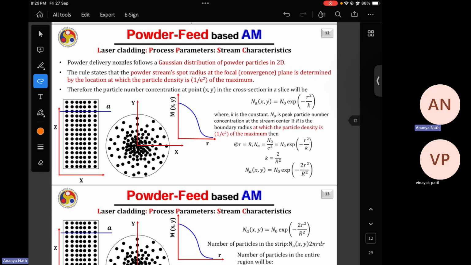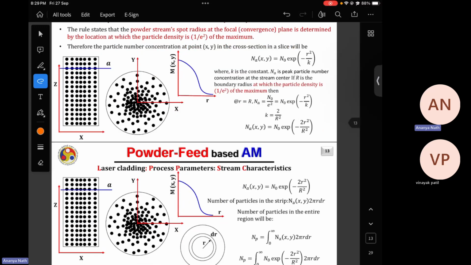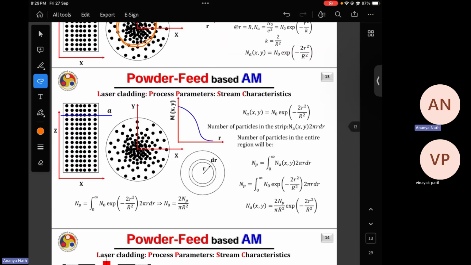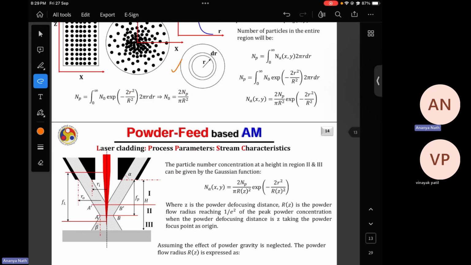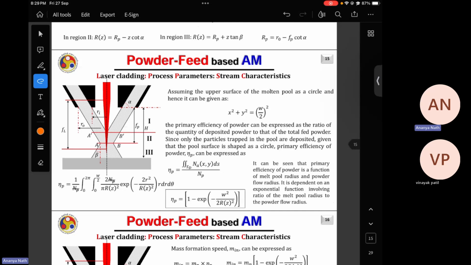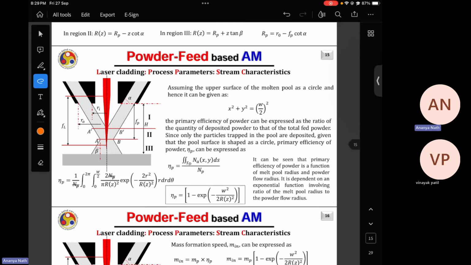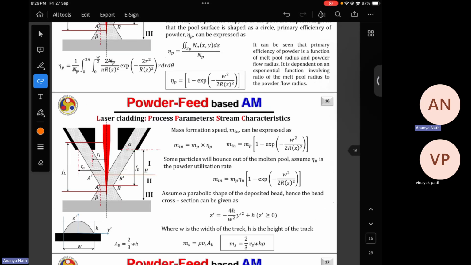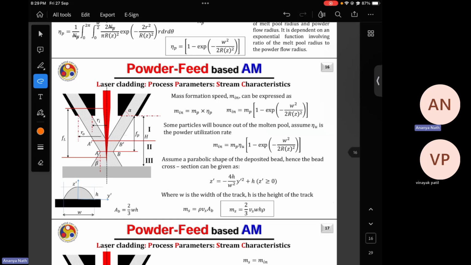So this is the Gaussian distribution of the powder, and by taking one strip, you can integrate and get how many powder particles are coming in one go, and then you can determine at what position you have to do the deposition and at what position you'll get the highest capture efficiency.